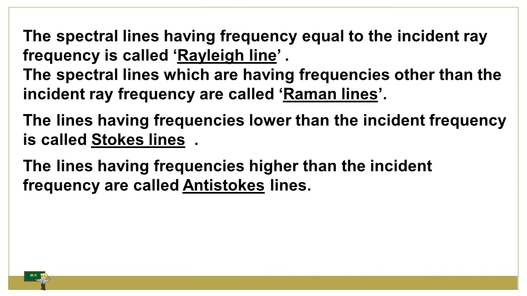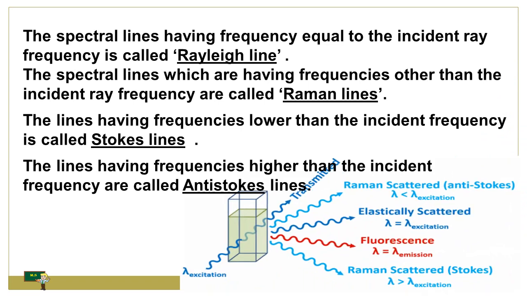Then the spectral lines having frequencies other than the incident ray frequency are called Raman lines. The lines having frequencies lower than the incident frequency are called Stokes lines, and the lines having frequencies higher than the incident frequency are called anti-Stokes lines.